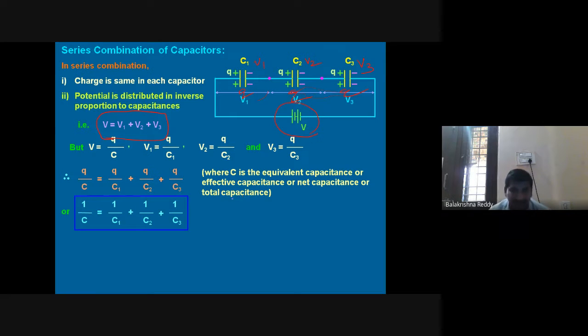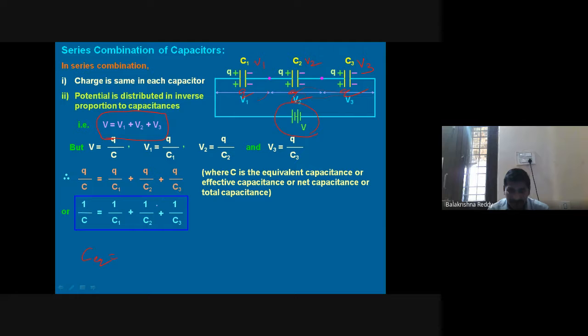This is not the final answer. If I want to find the equivalent capacitance of the capacitor, in the sense I should write in terms of C equivalent, I should take the reciprocal. Most of the students make mistakes when a numerical or question is given on this. They leave it here. In the board exam, this is a problem for most people. They will lose 1 mark. The questioner asked for the equivalent capacitance, but they left it with the 1 by C only. This is not the equivalent. You should make it reciprocal, then only C equivalent will come.